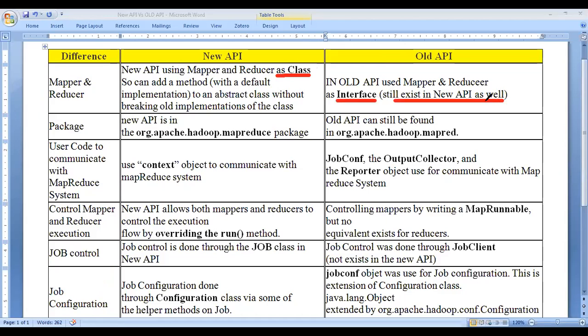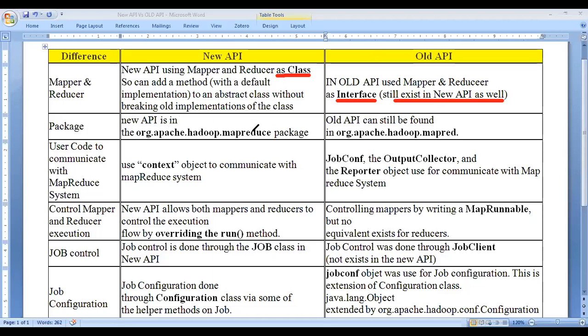In the old API, we don't have any classes; directly we get the interfaces. Interface is nothing but extends. That's why I highlighted the programming line in the previous PPT. There we have interface extended. That is the old API. In the new API, we use this in a class manner.